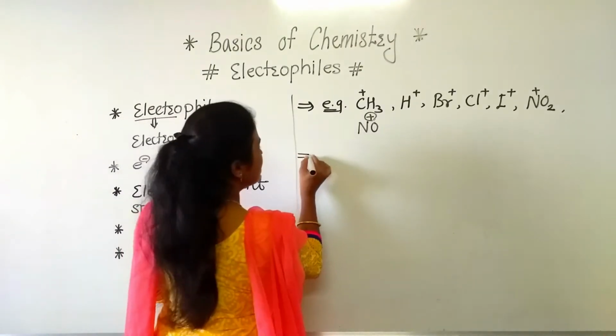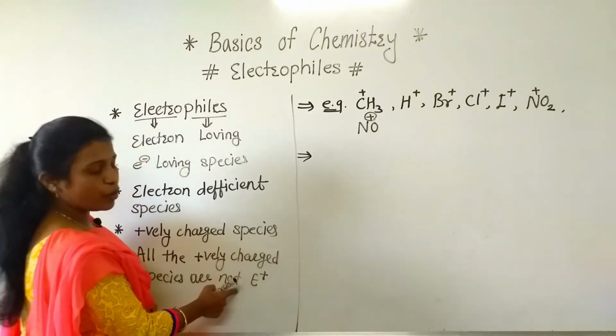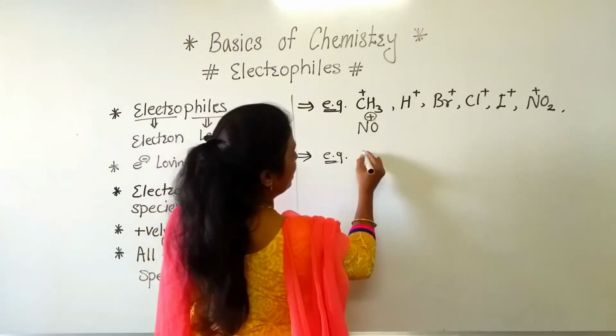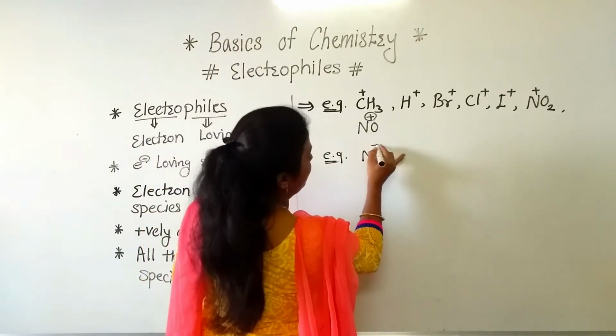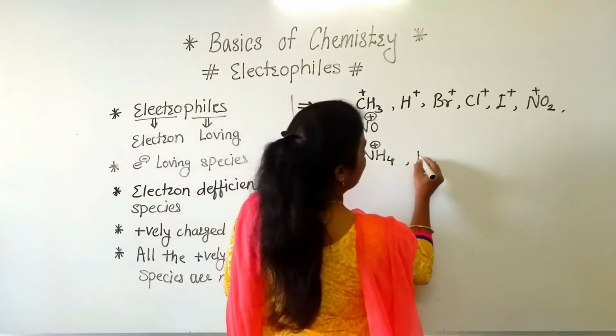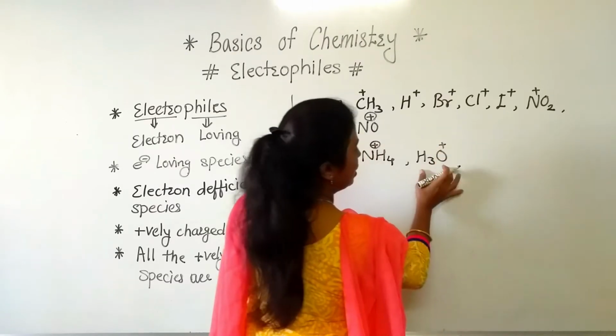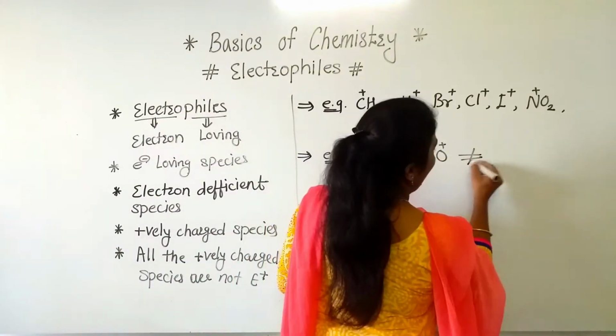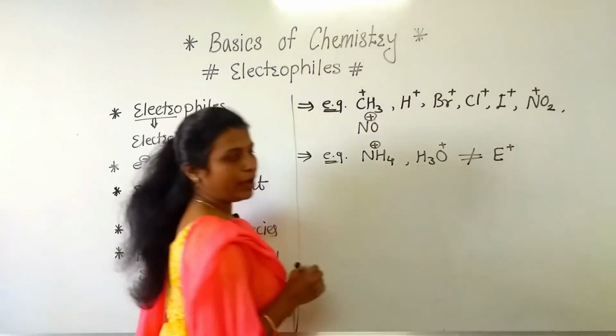But if we consider the concept related to this last point, we are going to discuss an example. If we consider NH4 plus, which we know is the ammonium ion, as well as H3O plus, both are carrying positive charge, but they are not electrophiles.